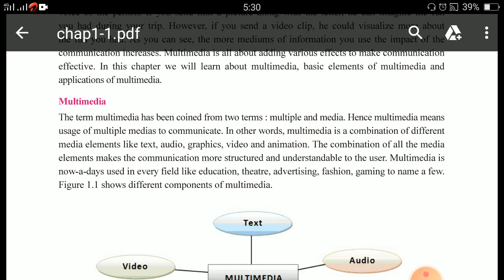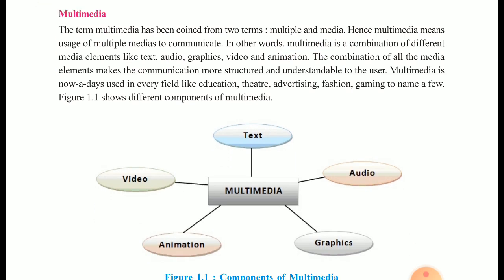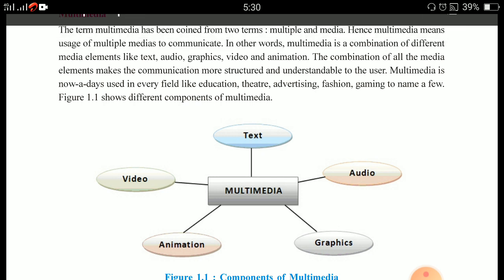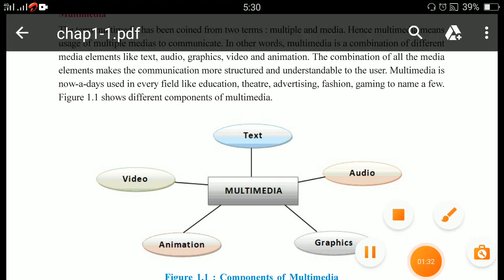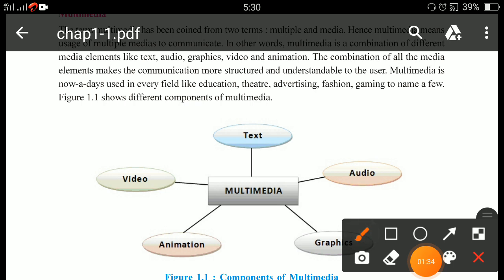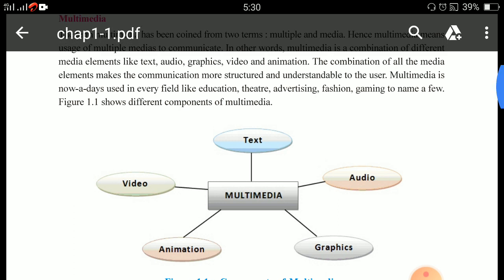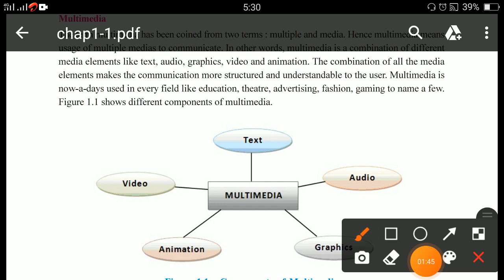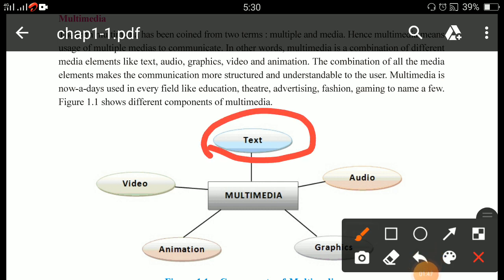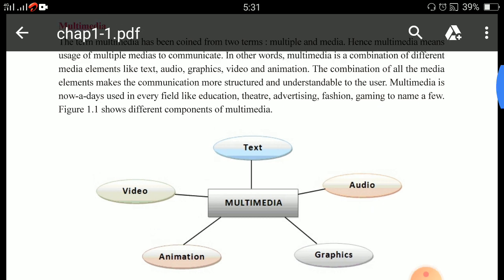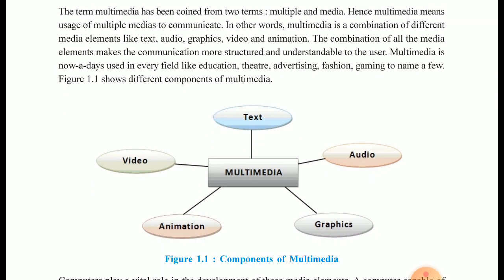Now next, multimedia totally contains 5 elements. Which are they? You just see in the figure: they are text, then audio, then graphics, then animation, and then video.